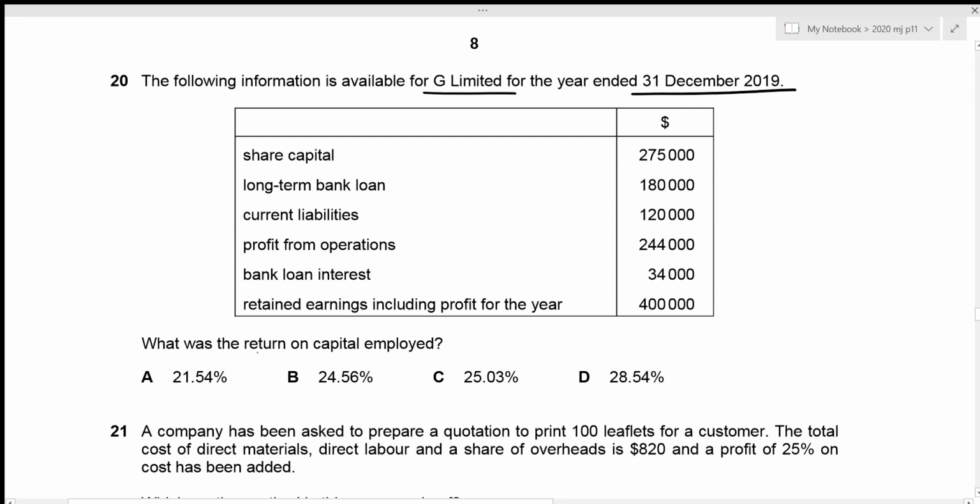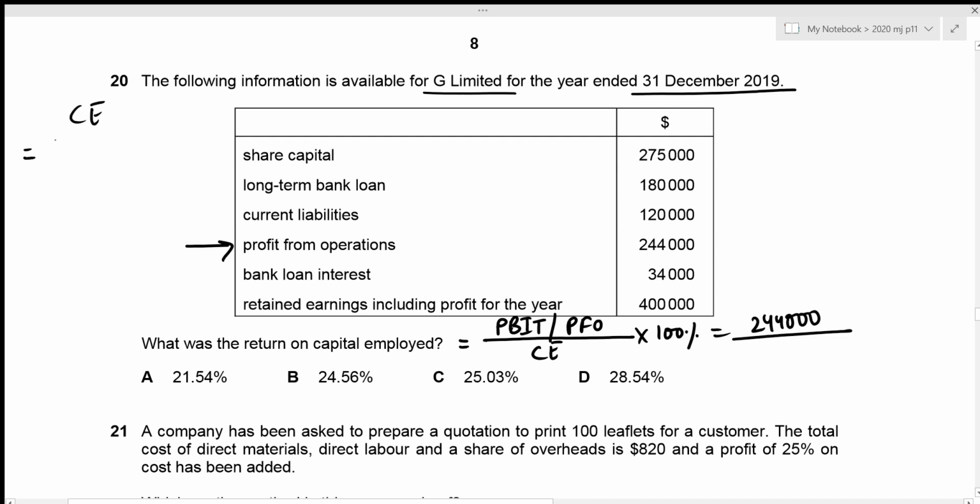Okay, now we need to figure out the return on capital employed. So the formula for return on capital employed is just the profit before interest and tax, or our profit from operations. This is just the different terms for the same amount. And then we divide it by our capital employed times 100%. Okay, so we have our profit from operations right here. That's 244,000. Now let's figure out our capital employed.